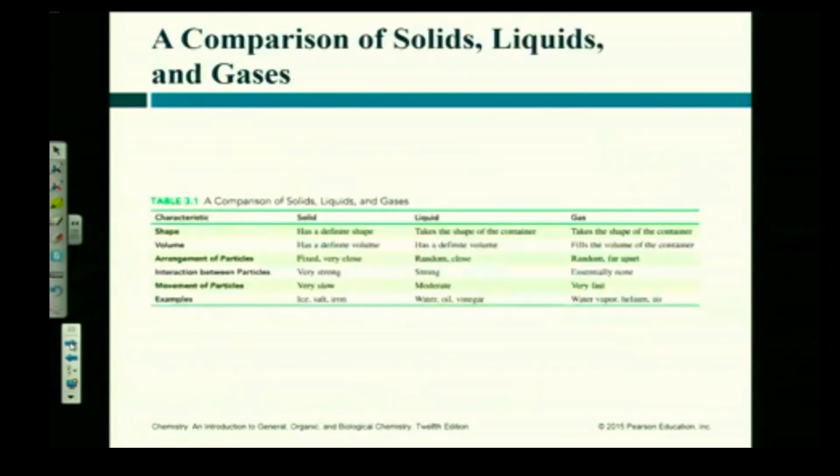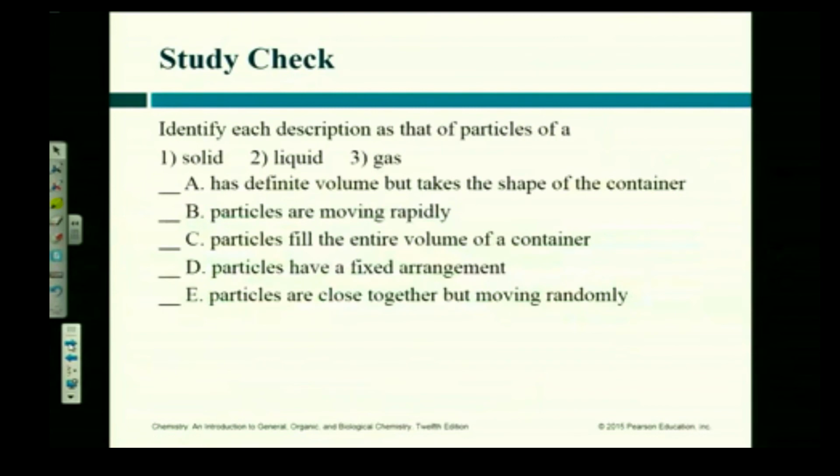Okay, so look at each one of these, and then we're going to vote. Remember our voting system, 1, 2, or 3 to answer? Okay, so let's vote. 1 is a solid, 2 is a liquid, 3 is a gas. Which one has definite volume but takes on the shape of the container? Solid, liquid, gas.